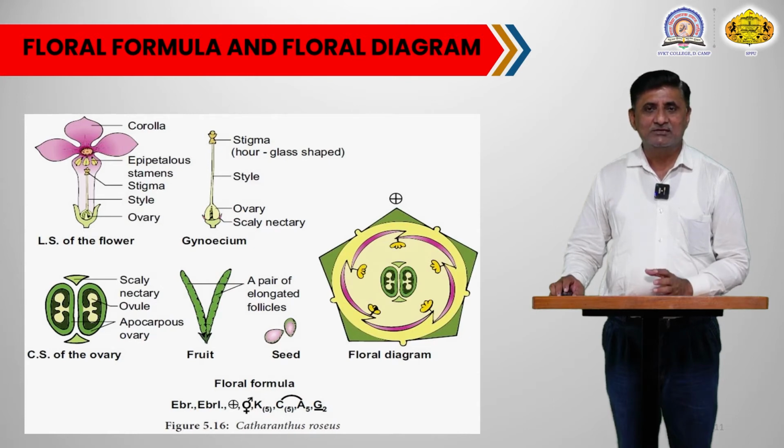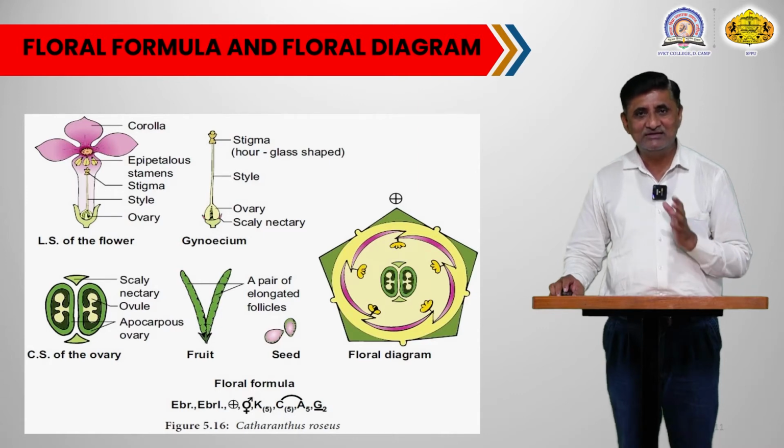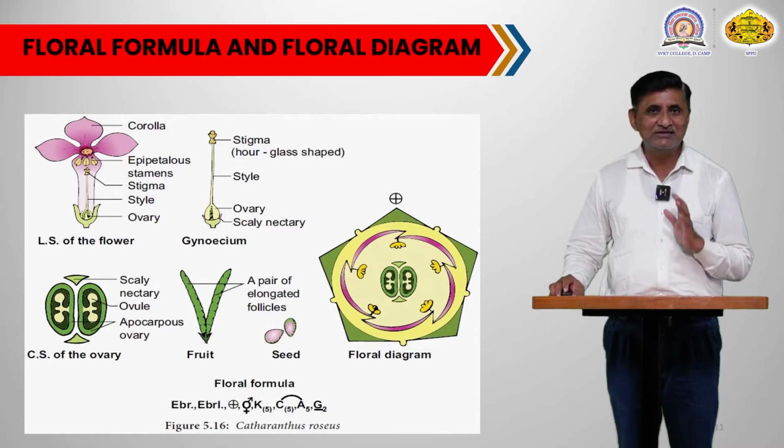In the calyx you will find the 5 sepals that are gamosepalous in nature. In the corolla you will find the 5 petals that are gamopetalous in nature. In the androecium you will find the 5 stamens that are epipetalous, means they remain attached to the petal lobes, and the gynoecium is bicarpellary, syncarpous, superior in nature.